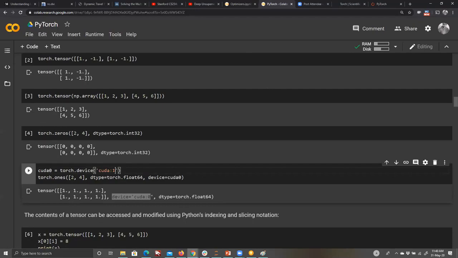Because there is no second card, if I pass it, it will throw an error. So I cannot put it on CUDA 1. But if you had a second card, you would write "cuda:1" as a string, and that will store it on the second card. So yes, you can work with multiple cards in parallel, there is no problem with that.